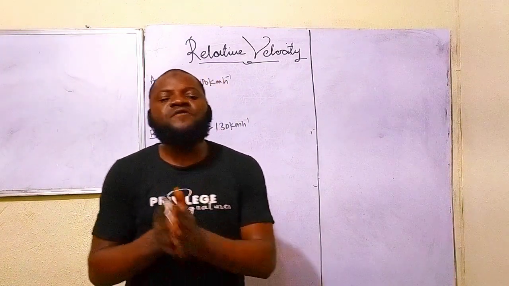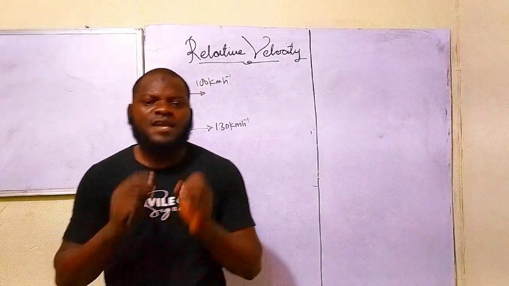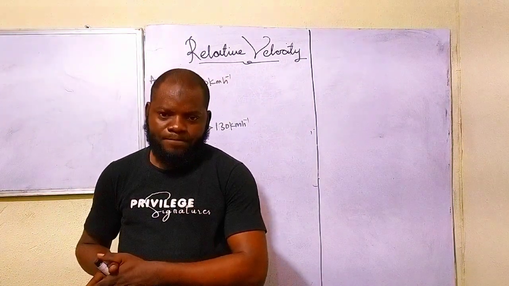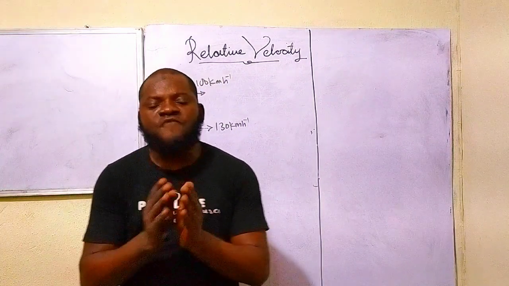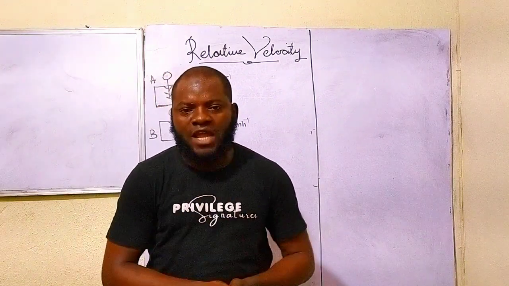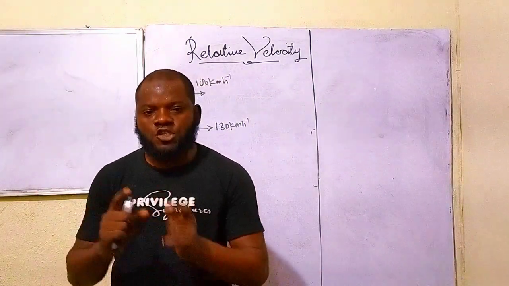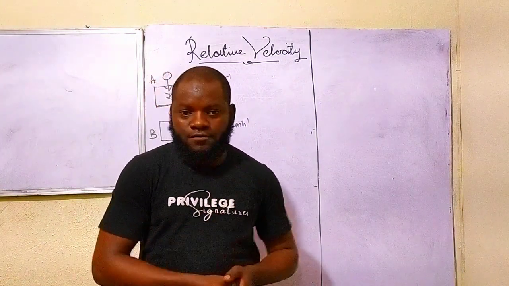Now, how do we find relative velocity? When we are looking for relative velocity, there are two things to consider. The first thing to consider is the reference frame. Is it one-dimensional or two-dimensional? You need to understand that. The second thing to consider is the direction.